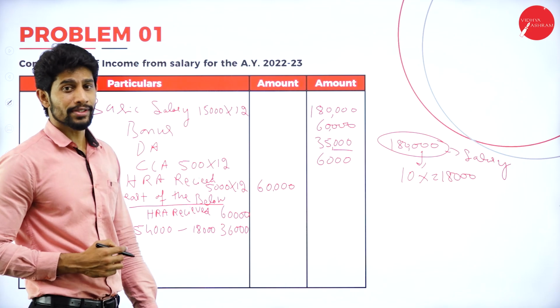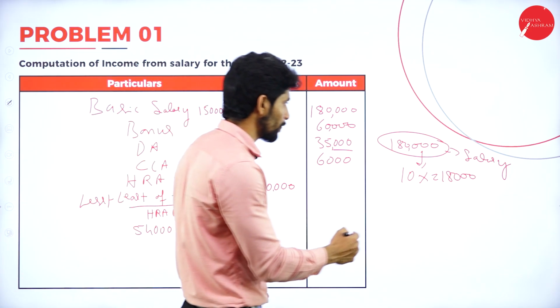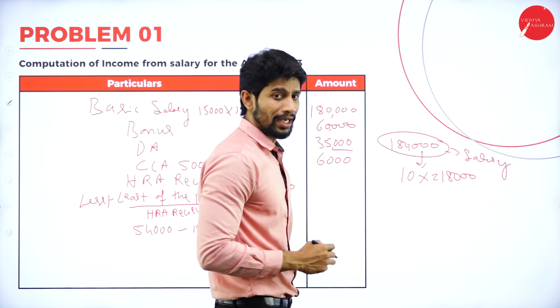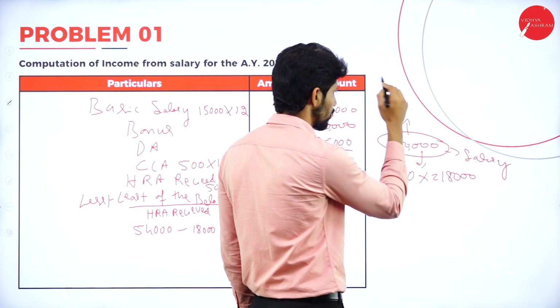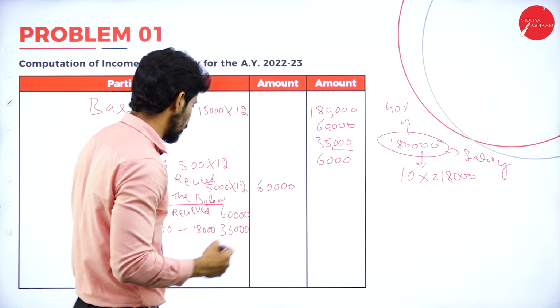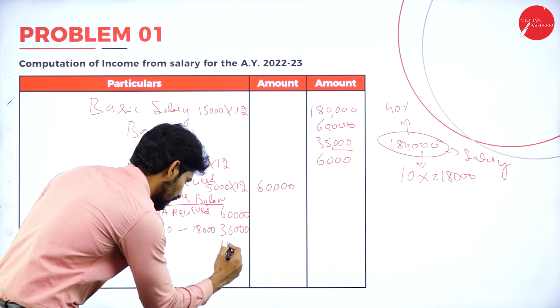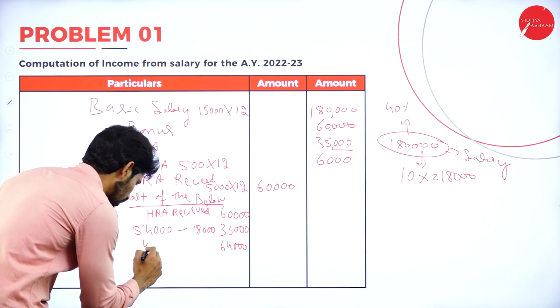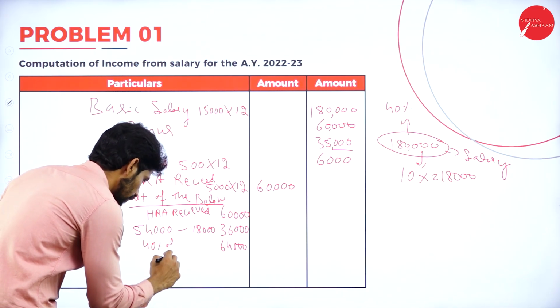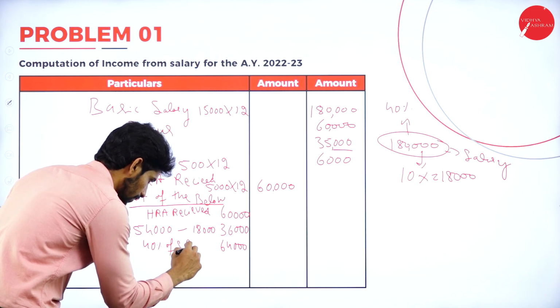Next, 40% of salary. Here on this 1,80,000, compute 40%. How much will you get? You will get 64,000... so this is called 40% of salary.